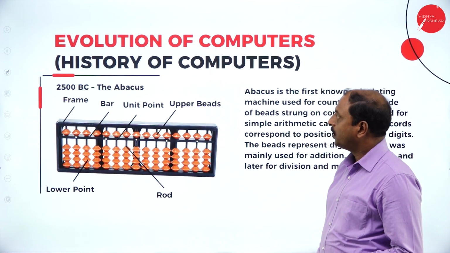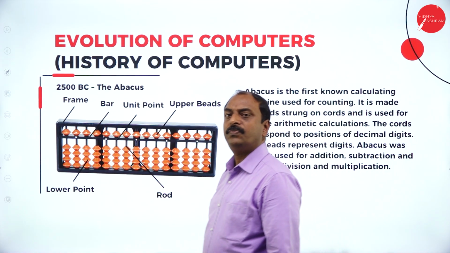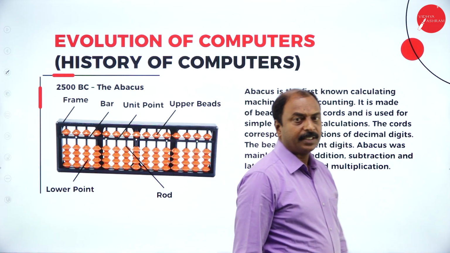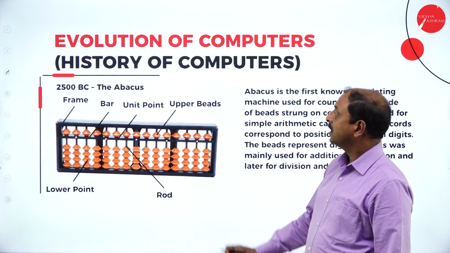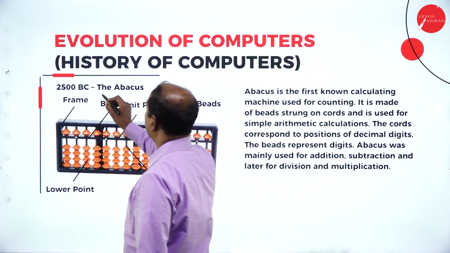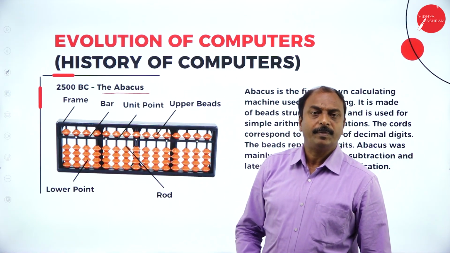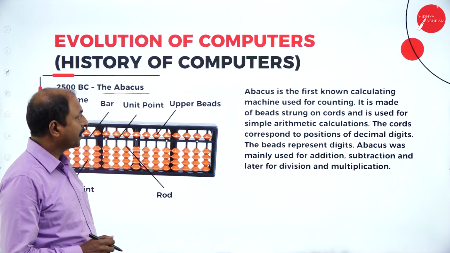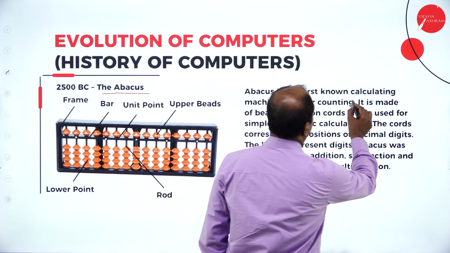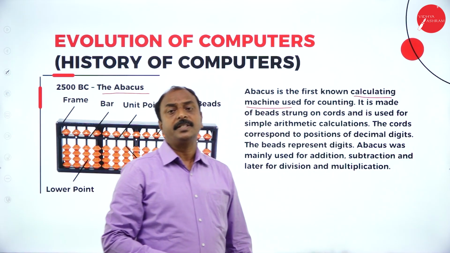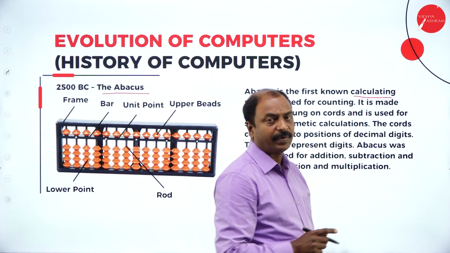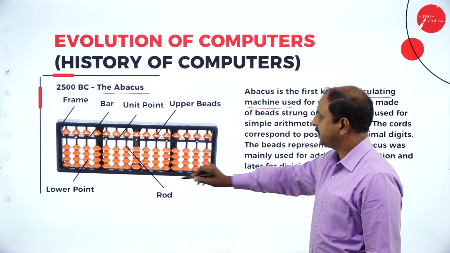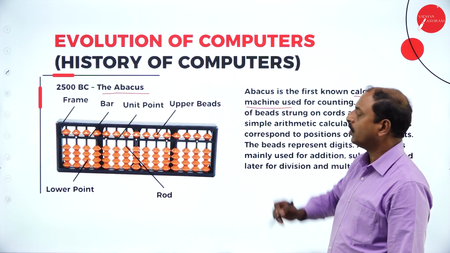Under history of computers, we are going to study different devices used for calculation from the beginning till today's computer. The first one is the abacus. You might be familiar with the device abacus, as you can see in the picture. The abacus was the first calculating machine used for counting in the world. This is the first counting device developed for counting purposes. And if you see the diagram, this is the latest, advanced version of the abacus.